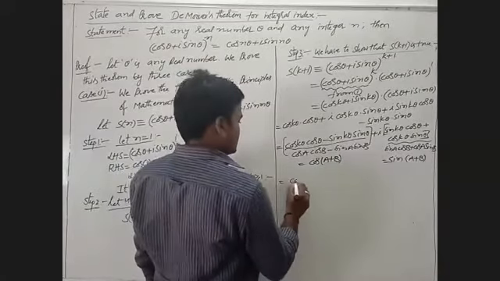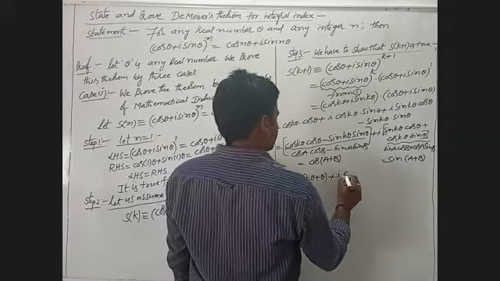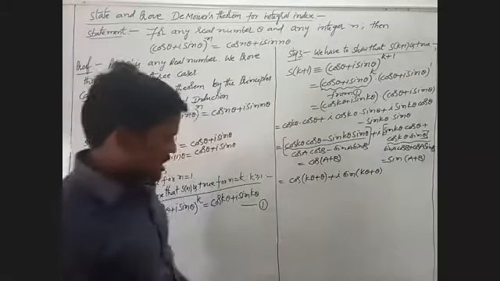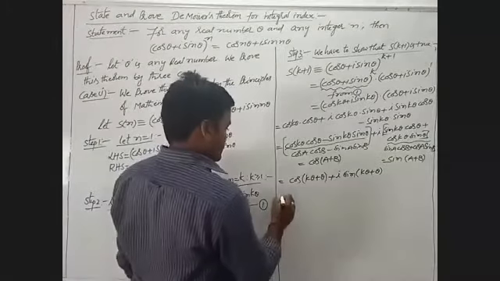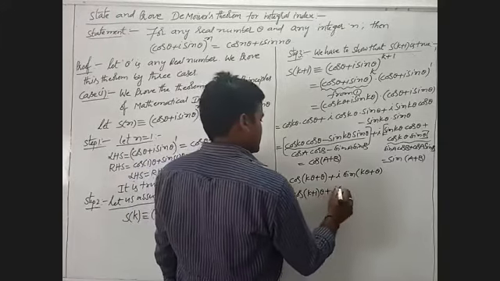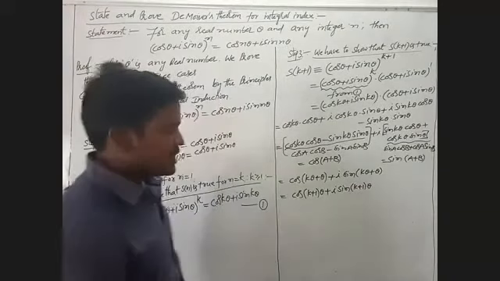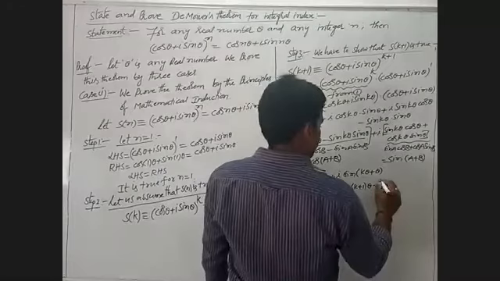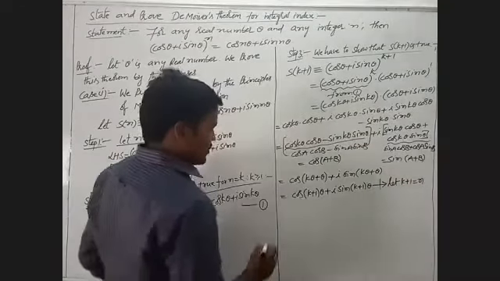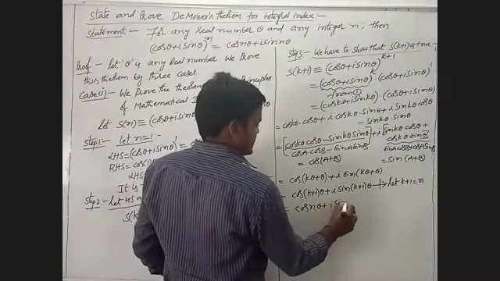That gives cos of k theta plus theta plus i sin of k theta plus theta. Taking theta common, I write cos of (k plus 1) theta plus i sin of (k plus 1) theta. Here let k plus 1 be equal to n; then we get cos n theta plus i sin n theta.